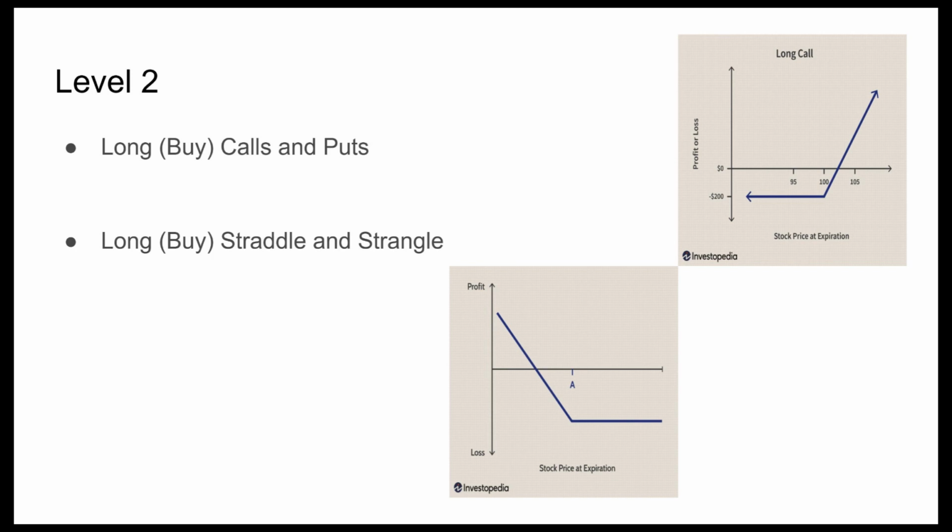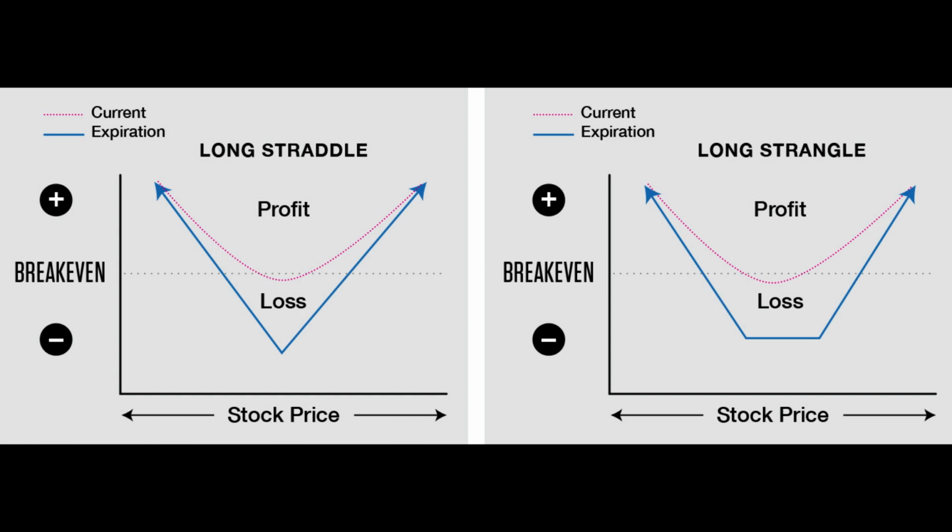Hopefully you understand what a call and a put is, but a quick overview of straddles and strangles might be necessary. A straddle is when a trader buys a call and a put at the same strike price, and they both have the same expiration date. The maximum loss is the total price paid and is achieved at the strike price that is set upon with both the call and the put.